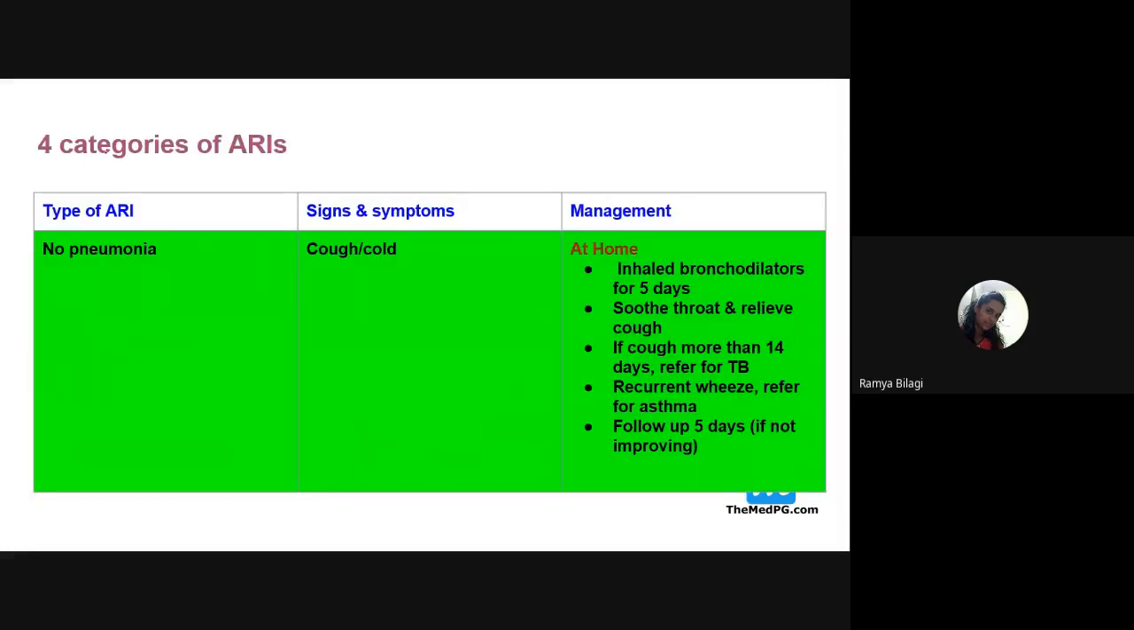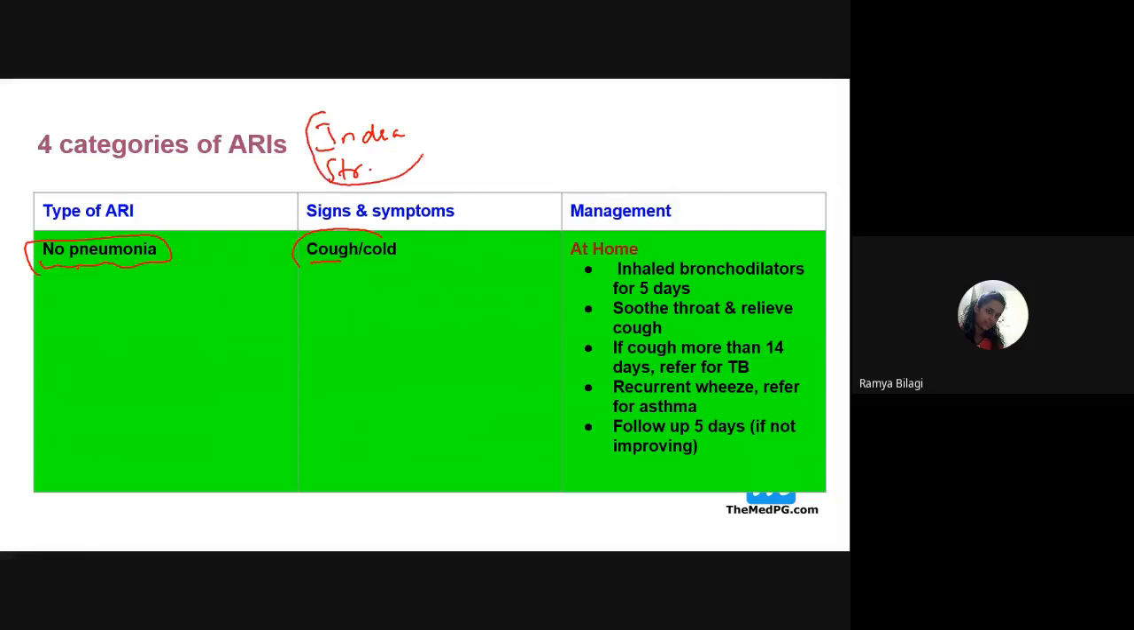Now we will see the categories. How do you categorize acute respiratory infections? There are three categories, and for each category color coding is given, so some MCQs can be asked related to this. What are the types of acute respiratory infections? When do you say the person has no pneumonia? When there is only cold or cough without any indrawing of the chest or without any stridor.